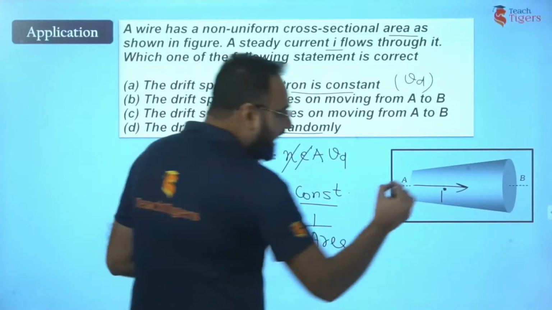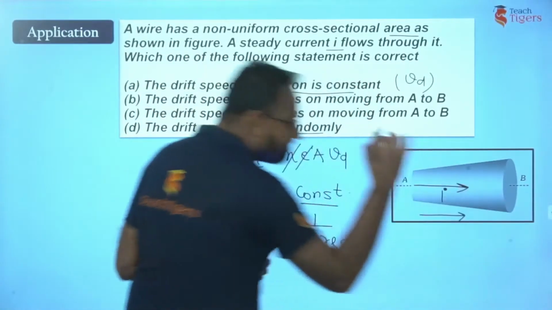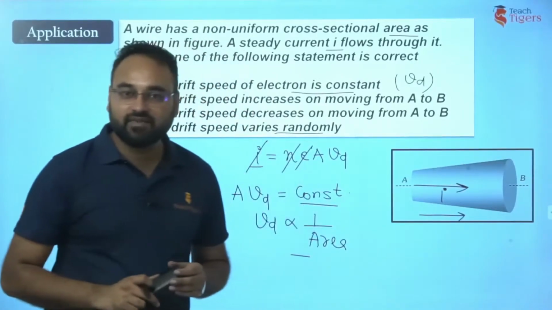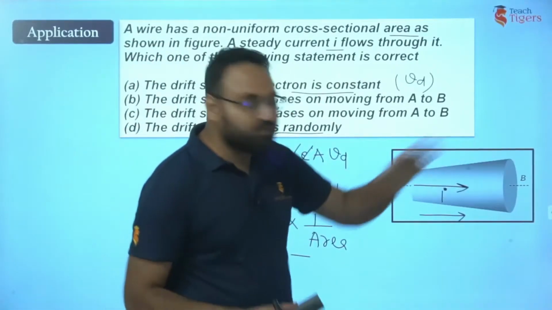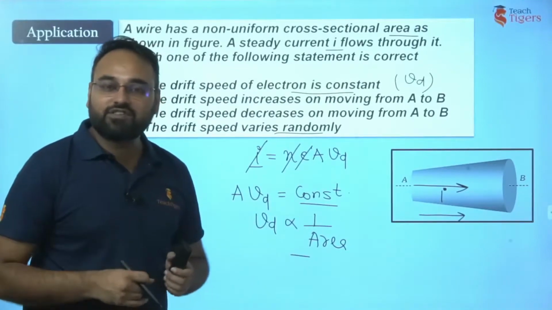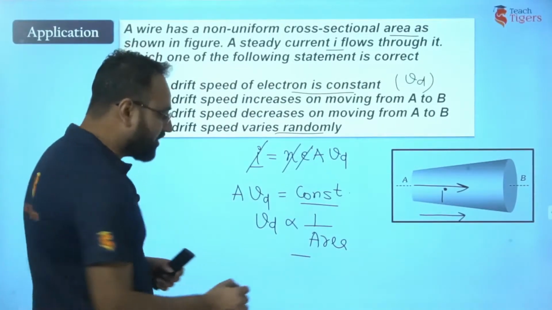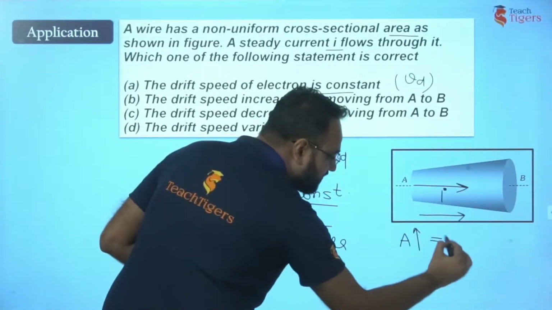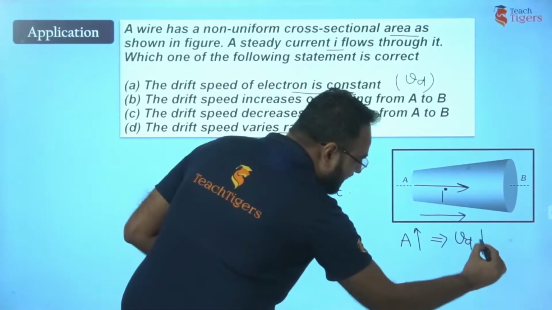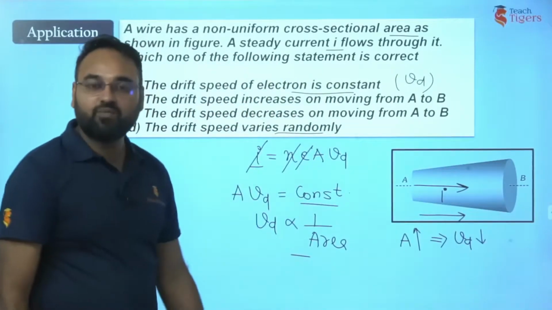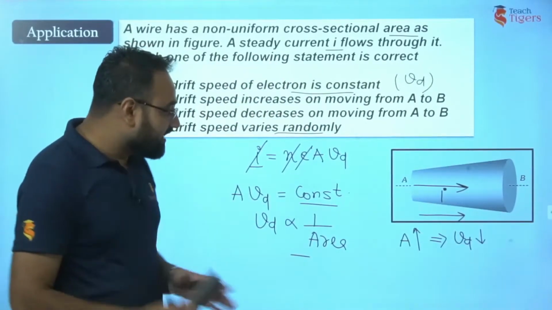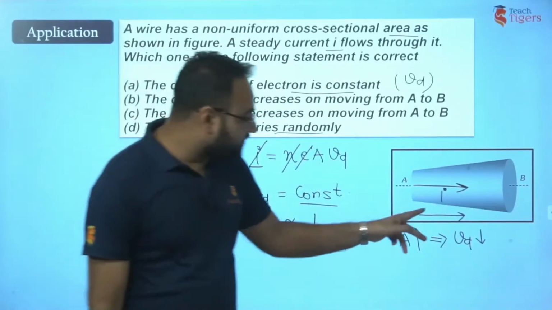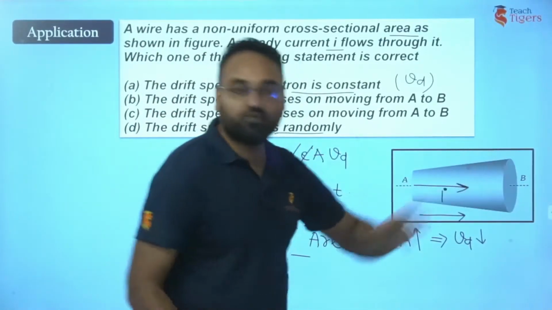That means as we move from A to B, area is increasing. Now if area is increasing from A to B, what can you say about drift velocity? It must decrease. Because area is increasing from A to B, this implies drift velocity Vd must decrease from A to B.